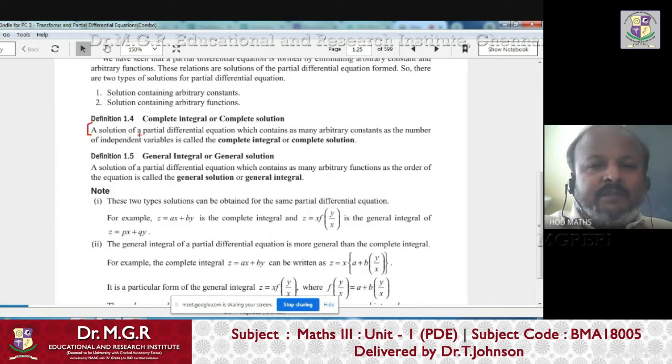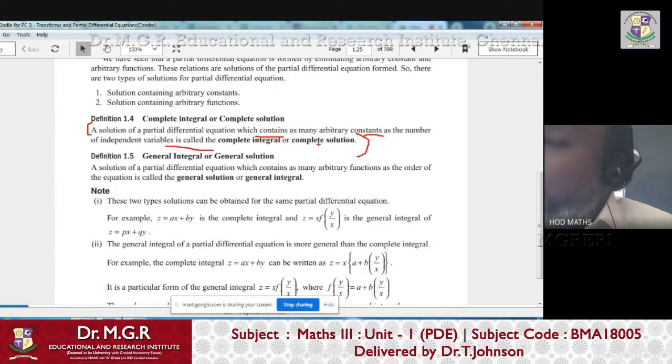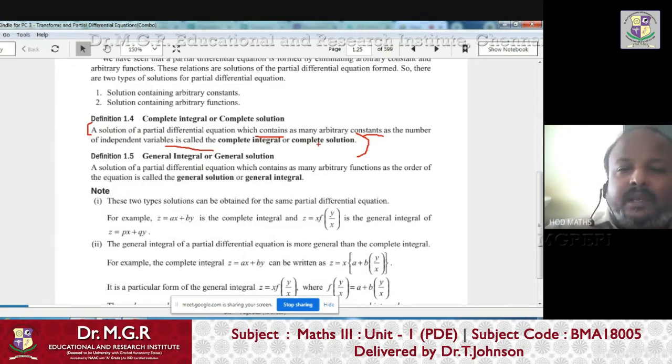A solution of a partial differential equation which contains as many arbitrary constants as the number of independent variables, that solution is called a complete integral or complete solution. So why is it called a complete solution? It should contain as many arbitrary constants as the number of independent variables, right?